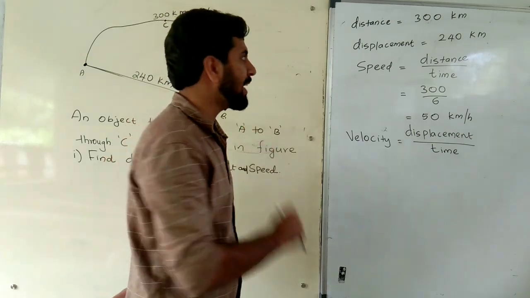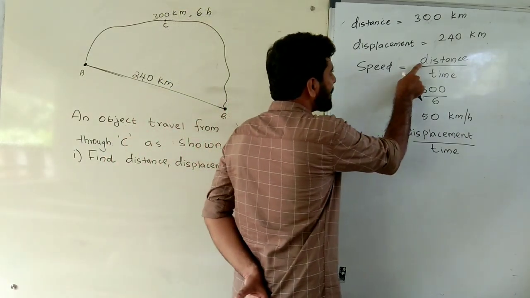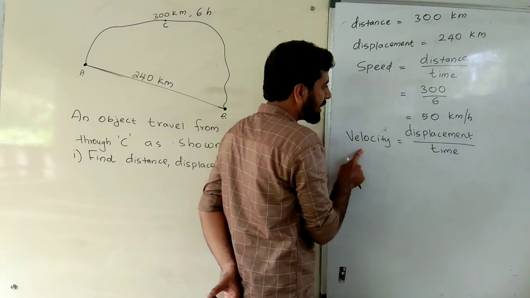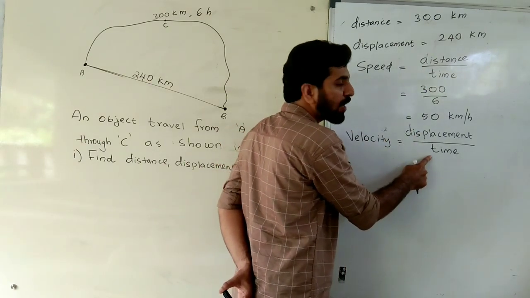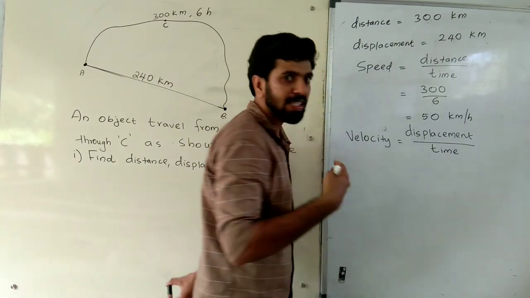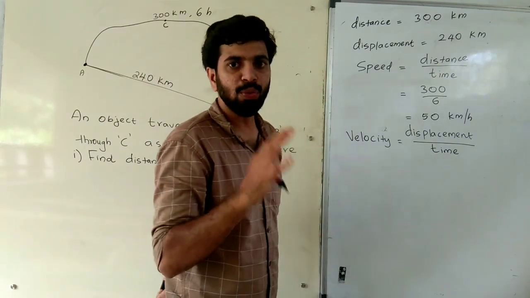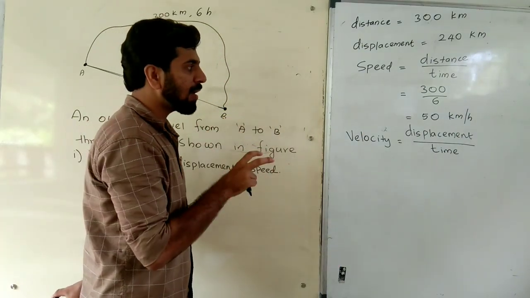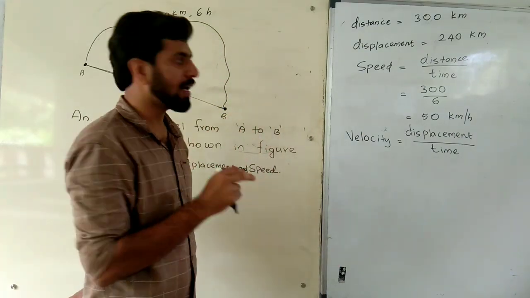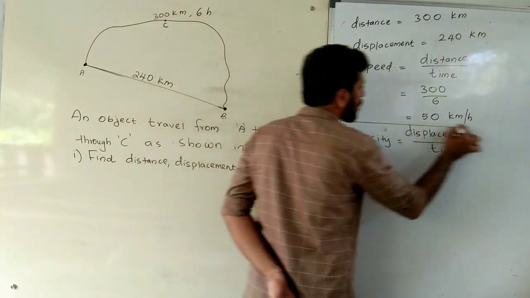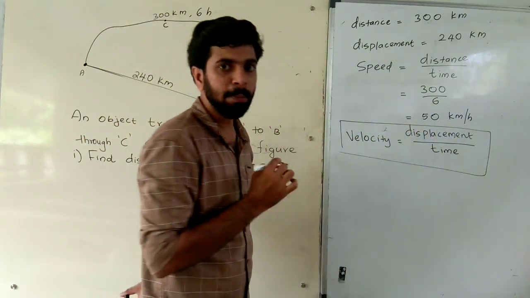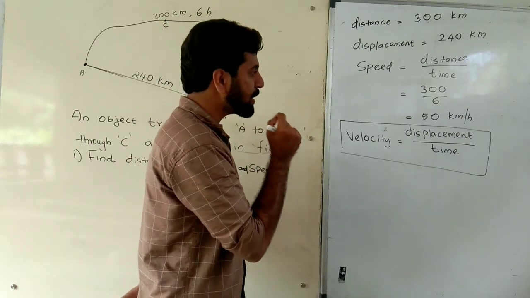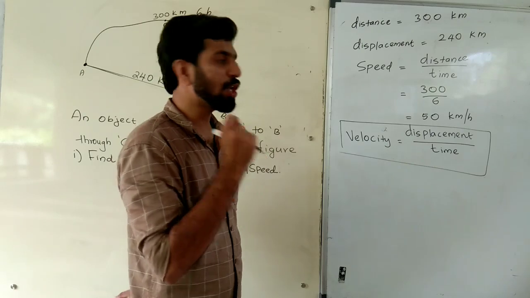Therefore, we can say that speed is the distance travelled by an object in unit time. Velocity is the displacement of an object in unit time. Velocity is the next topic, but we can learn the velocity by using this simple problem. The velocity is displacement divided by time. This is a very important equation, displacement divided by time.